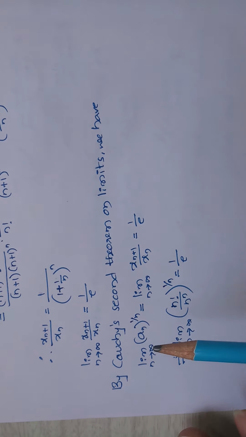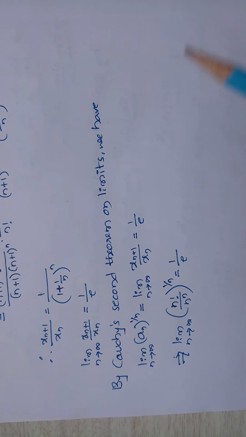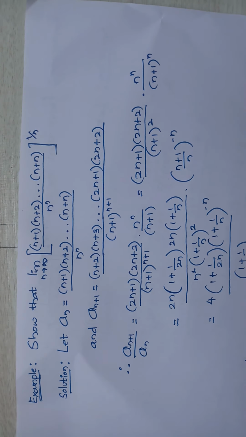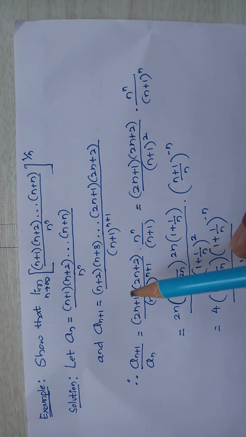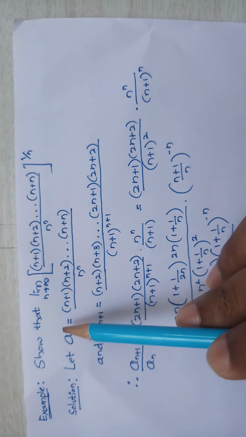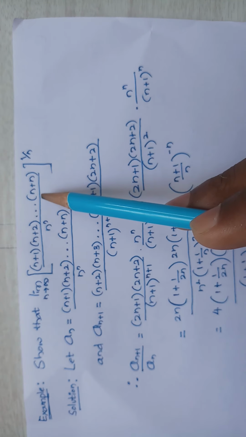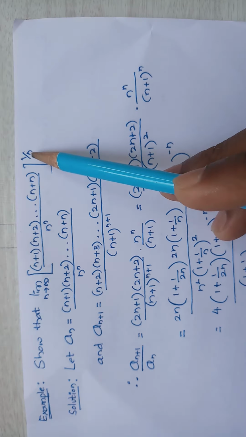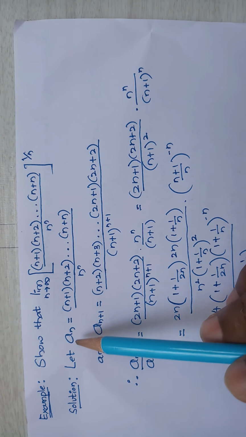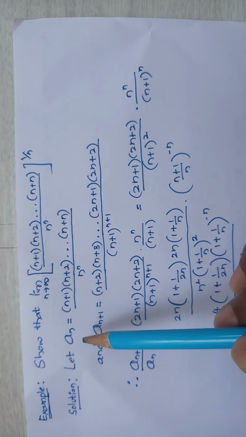So, next example is: show that the limit as n tends to infinity of (n plus 1 into n plus 2 and so on up to n plus n, divided by n to the power n), whole to the power 1 by n. The solution for this is also of the form of Cauchy's second theorem.